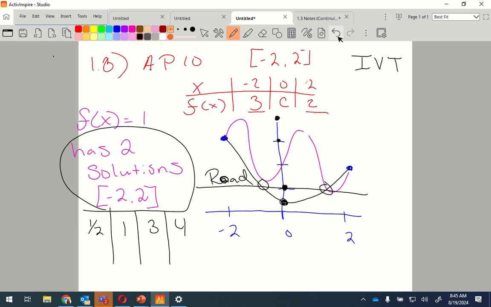So I can't draw a path to show that the chicken somehow must have crossed the road. Does that make sense? Okay. So 2 times means he's down here somewhere, he goes down and back. If he touched it 1 time, one solution, that would be at 1 right here. That would be the one solution. But if it says that there's 2 solutions, it needs to go down below. Does that make sense now? Does that help? Okay.